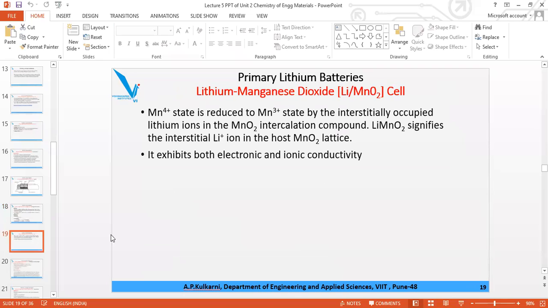This description shows both types of conductivity, electronic conductivity as well as ionic conductivity, and here it is written that Mn4 gets converted to Mn3 and lithium gets incorporated in the lattice of the MnO2.